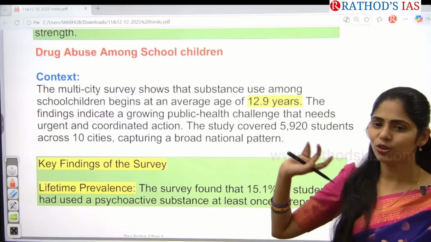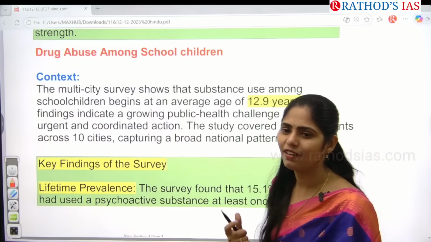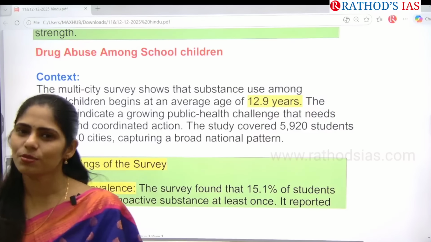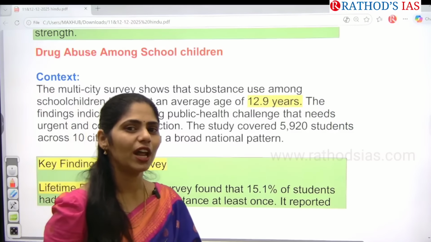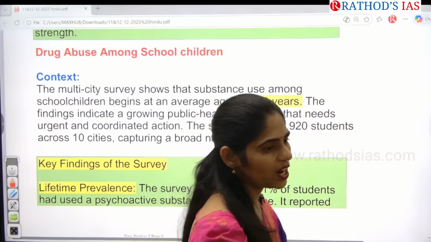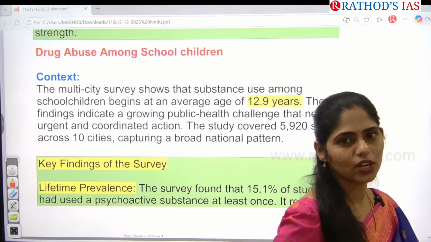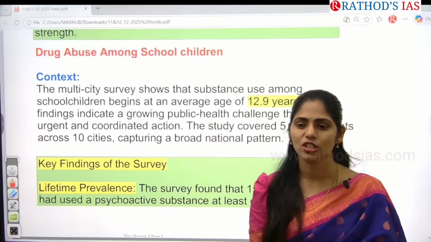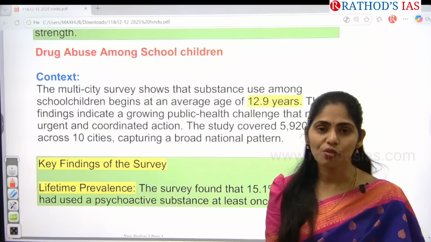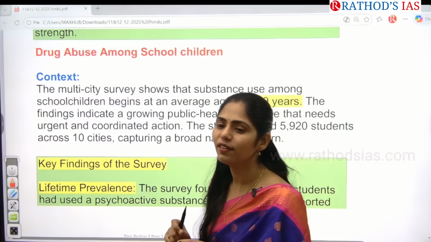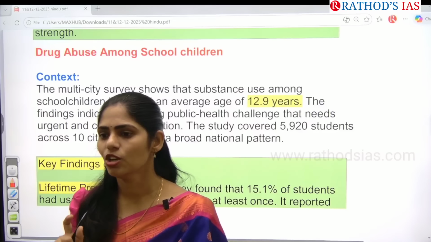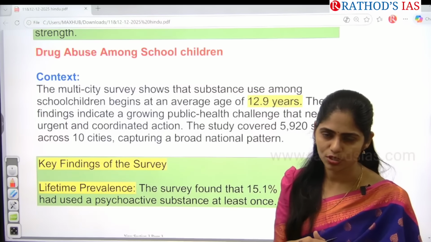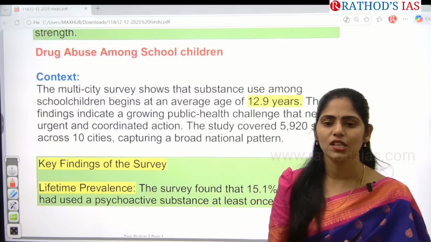Okay, as you all know, now there is very easy availability of drugs across the compounds of the schools. So what is happening now? Children are habituated to these drugs. What happens if children are habituating to these drugs? Is that good? Obviously, it will have an impact on their psychology, their mental abilities, overall development, especially the cognitive development of the children will be affected. So now we are going to fight against drug abuse. How can we know that drug abuse is there or not?